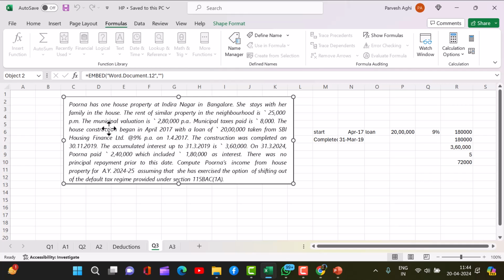Okay. So now this is a self-occupied property, and she is not deriving any rent from it. So Purna has one house property in Indira Nagar in Bangalore. She stays with her family in the house. All other numbers are useless here because she's staying, so there will be no value. Okay, fine. So we can just have a look here.